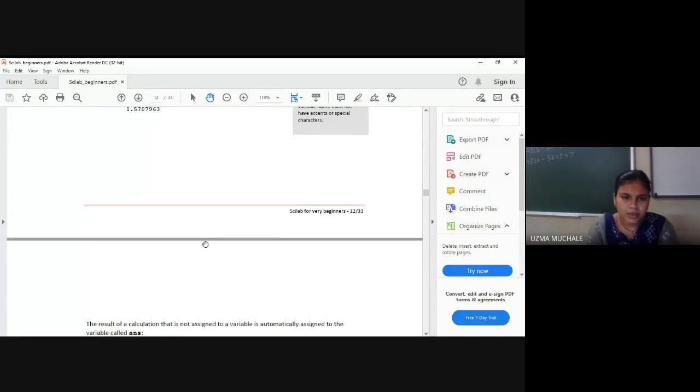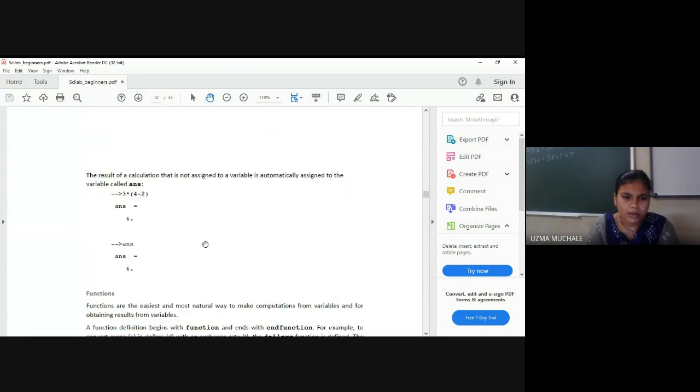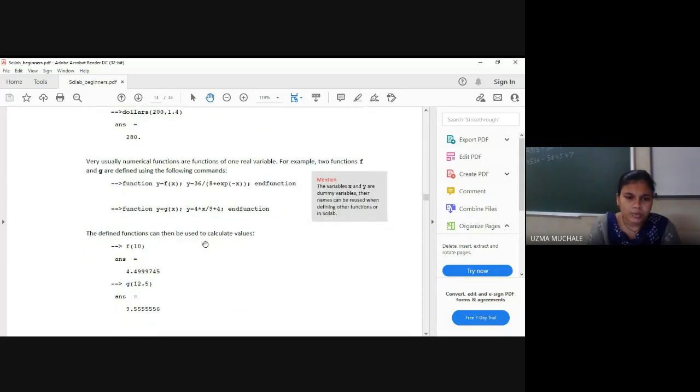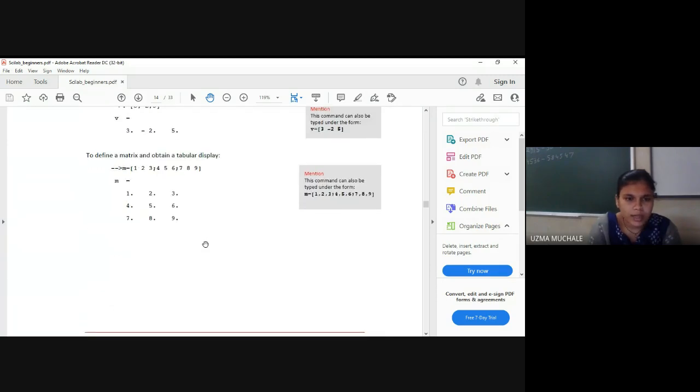Okay, here small programs are given, just like what is the value of pi by 4. Pi, e and percent iota, if you want to write them, you have to include the percentage sign, right? So this is very easy for Scilab beginners. That's why the name is Scilab for Beginners. Here it is given how to write a row vector and column vector. That means how to write a matrix. Writing a matrix is very easy here. M equal to 1 2 3, then you give a semicolon and then write the next row.